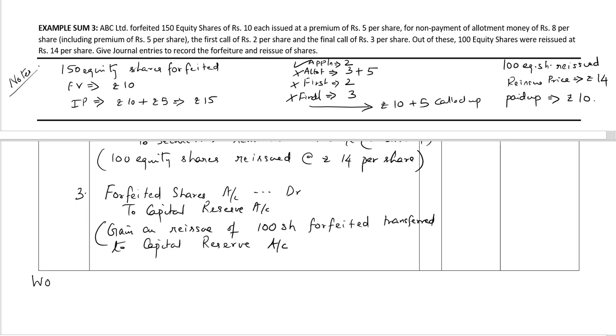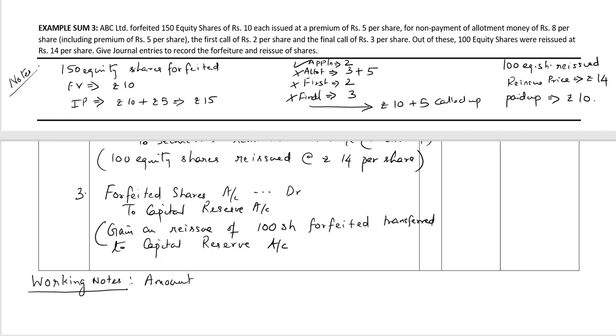Let's do the working notes for the calculation of the gain on reissue of forfeited shares. You need to get the amount which is received from defaulting shareholder on shares reissued, which is 100 shares, minus the discount on reissue.